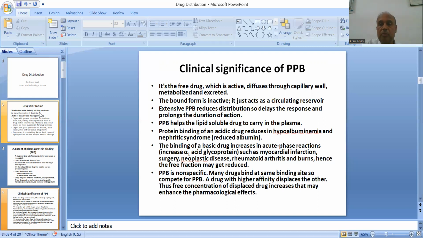This plasma protein binding is non-specific in nature. Many drugs bind at the same binding site, so they compete for plasma protein binding. A drug with higher affinity displaces the other. Therefore, the free concentration of the displaced drug increases, which can enhance the pharmacological effects. It may enhance the toxicity of that drug.